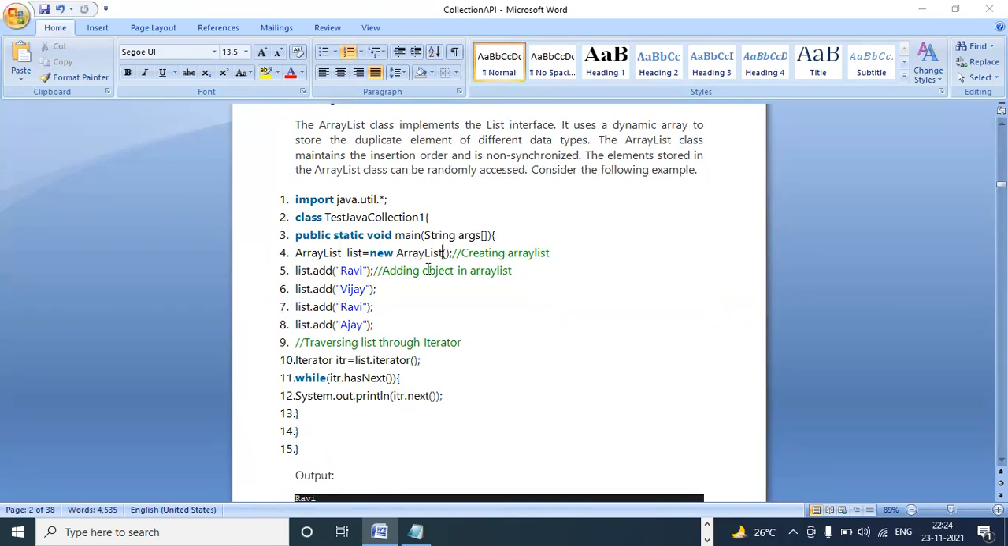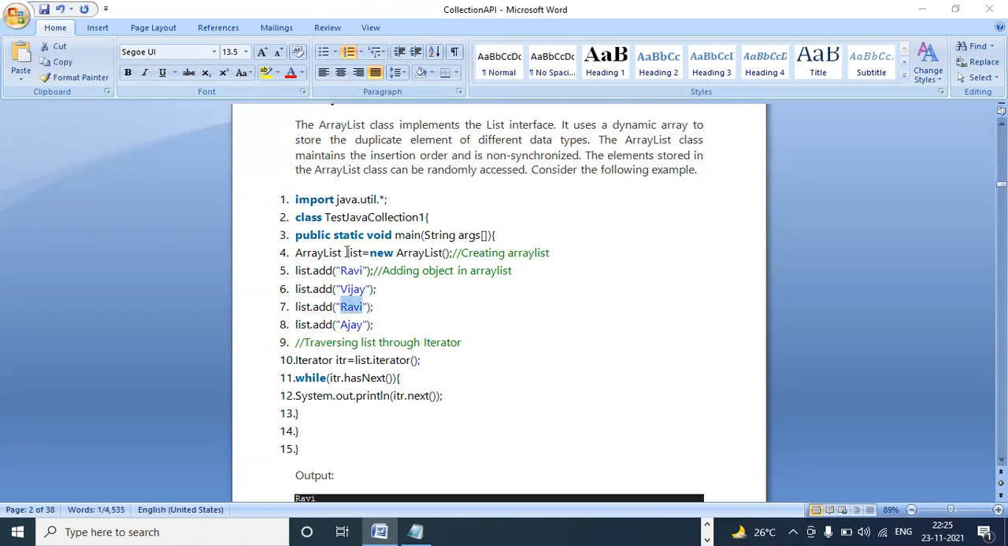So this is the way to create an object of any class. ArrayList is a class given by the Java people. I'm creating an object of ArrayList by using the new operator. After that, which method do you call to add the elements? The add method, right? So list.add of object. List.add is like this. I added four elements. In this, Ravi is actually a duplicate element.